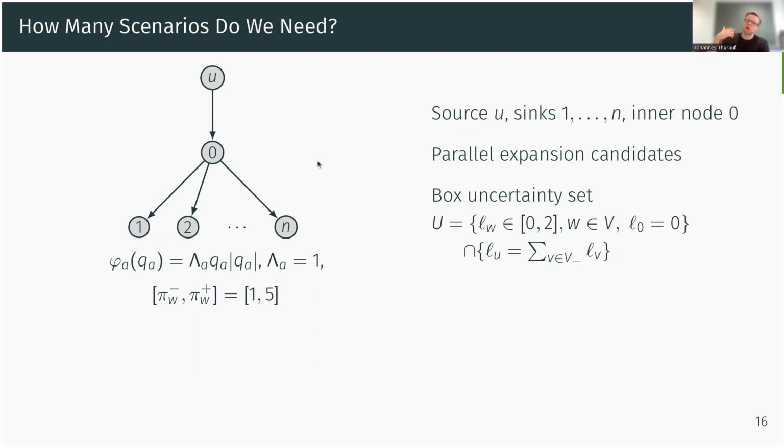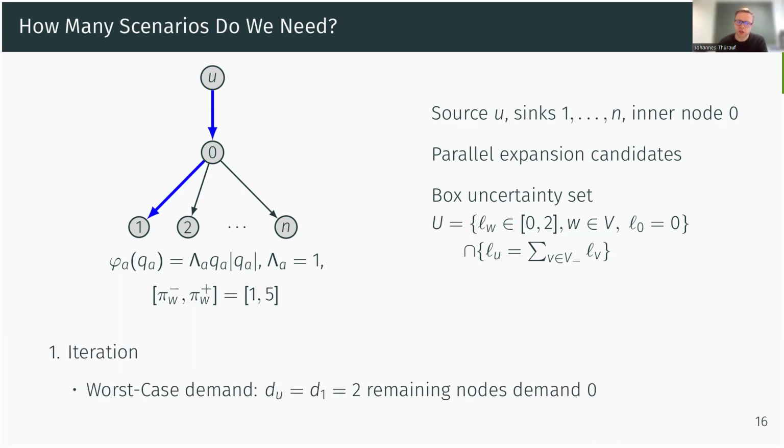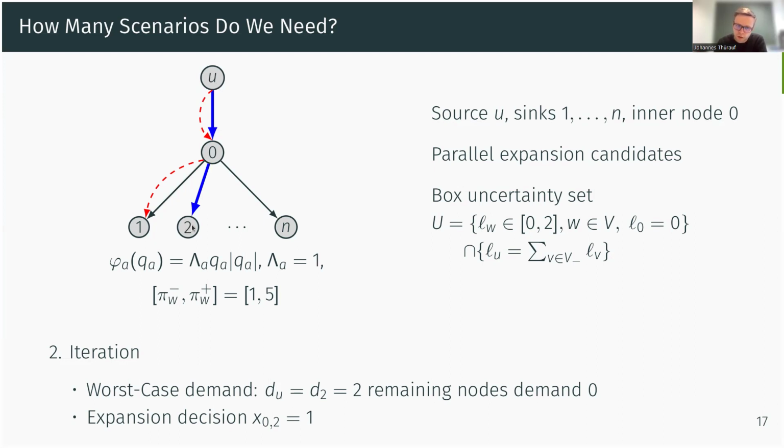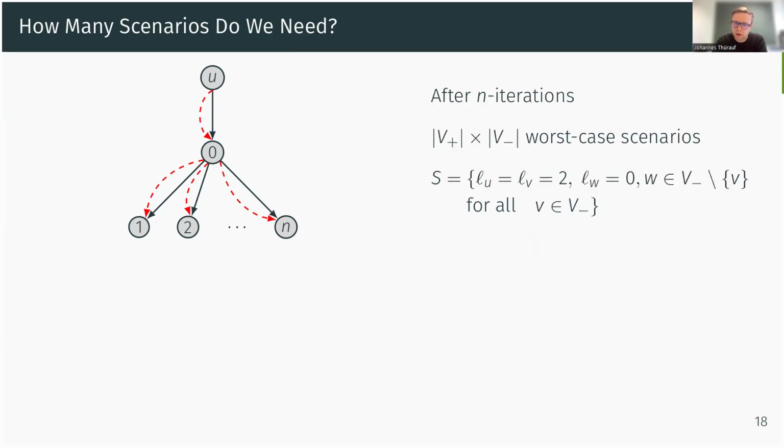And when you now start our algorithm, in the first iteration, the worst case scenario will be that you send 2 units of flow, which is the maximum of the source, to the first sink, which can withdraw all these 2 units. And then this is a violating scenario for the existing network. And you expand your network by the parallel candidates and start with the next iteration, where you now send 2 units of flow, which is the maximum of this source, to the next sink. And then you have to expand the network, and you have to do this n times to get a robust feasible and then optimal network.